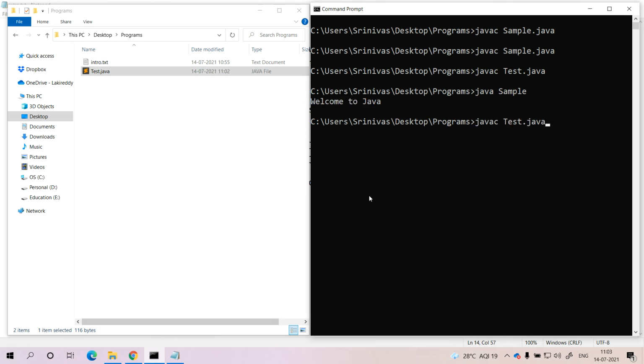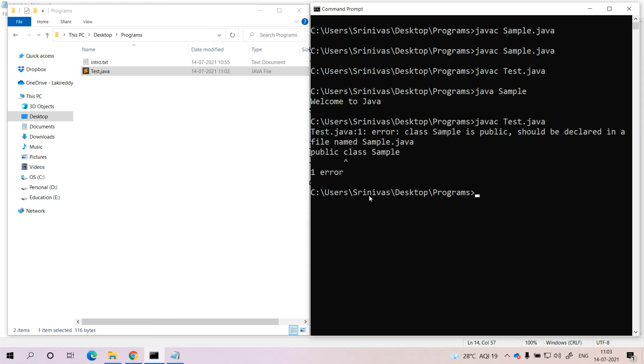At the time of compilation, we use the file name.java. Here the file name is test.java, but within it we have one public class named sample. Whenever we have a public class, the class name and the file name should be the same. But unfortunately I did not maintain that. Then what will happen? Here we are getting the error. What is the error? The class sample is public, which is available in the test.java file. So you should declare the file name as sample.java. We should not maintain test.java.